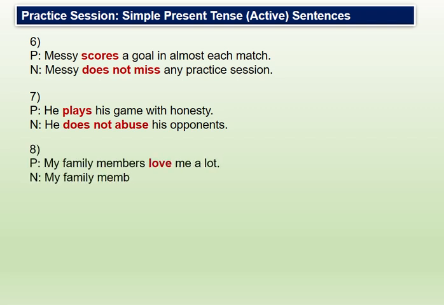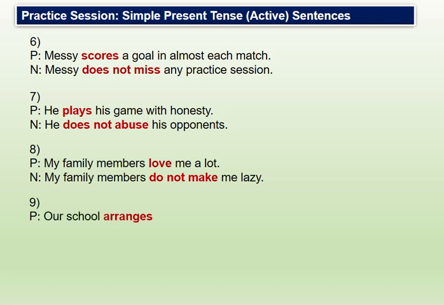Eighth example, guys, and the subject over here is a little bit bigger. My family members is the subject, and they are again plural and not third person singular, and that's why I have not put s or es behind love. So my family members love me a lot, and in the negative, do not make me lazy, so we have used do not.